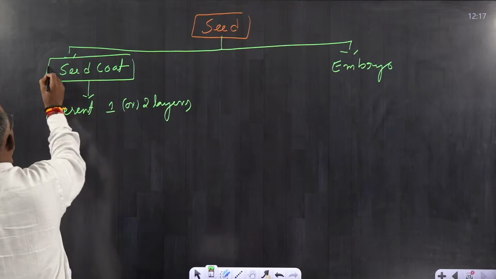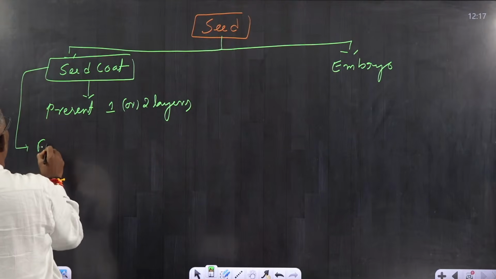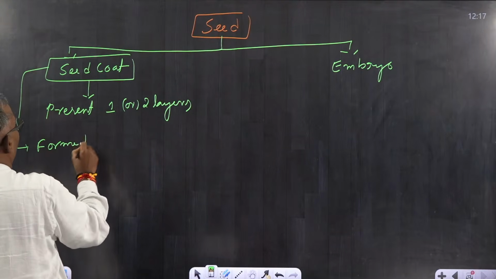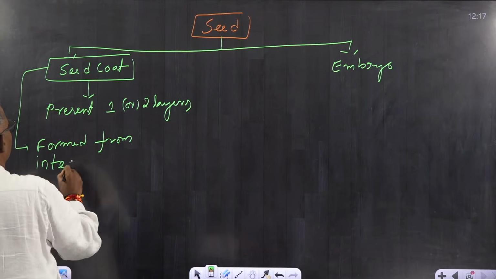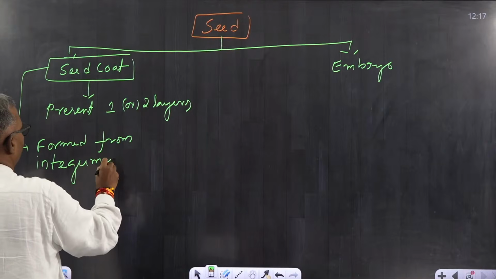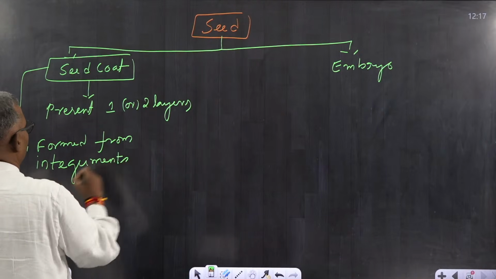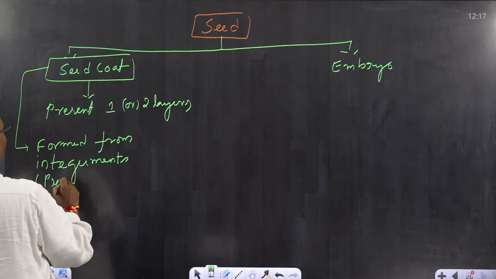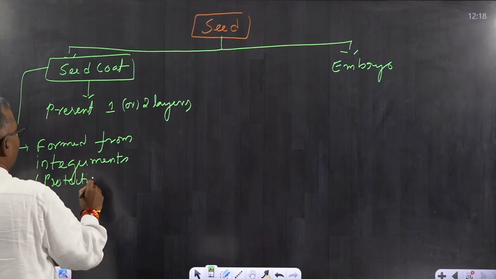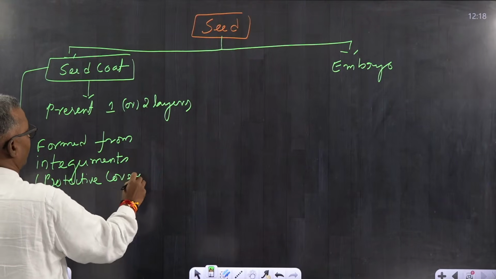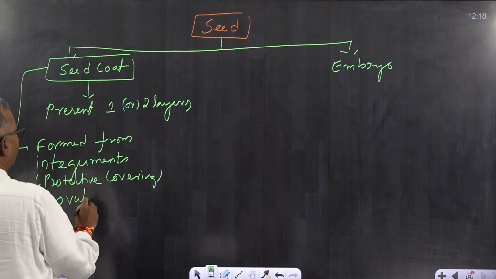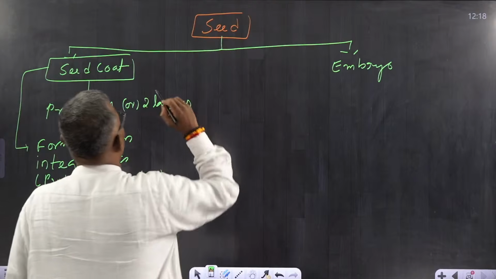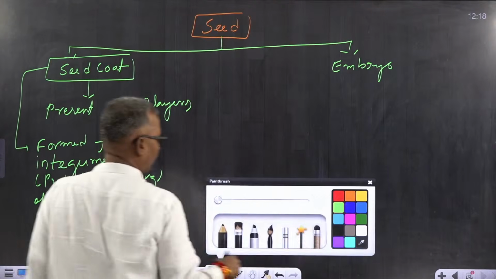So actually the seed coat is formed from integuments. Integuments means protective covering of the ovule. So seed itself is formed after fertilization.